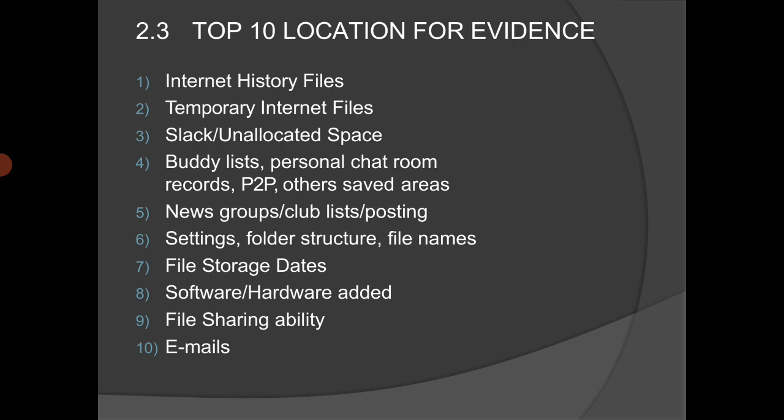The top 10 locations for evidence are internet history files, temporary internet files, slack or unallocated space, buddy list, personal chat room records, P2P, other saved areas, news group and club list postings, settings, folder structure, file names, file storage dates, software and hardware added, file sharing ability and emails.